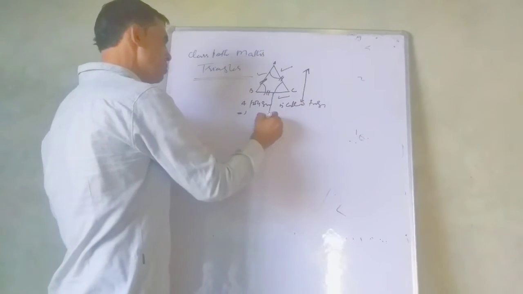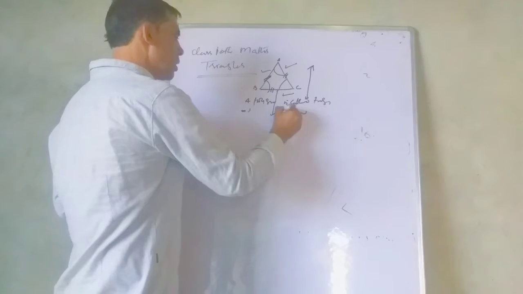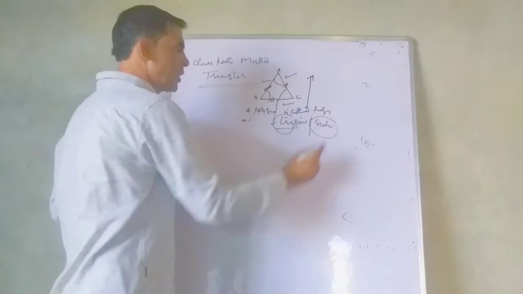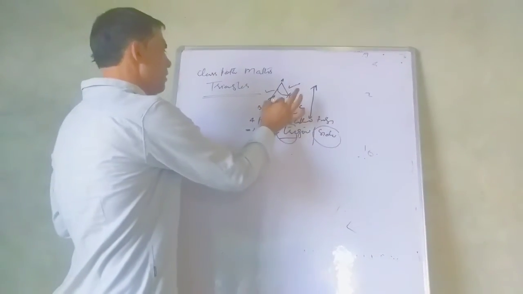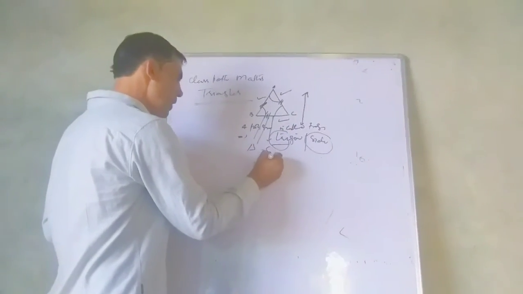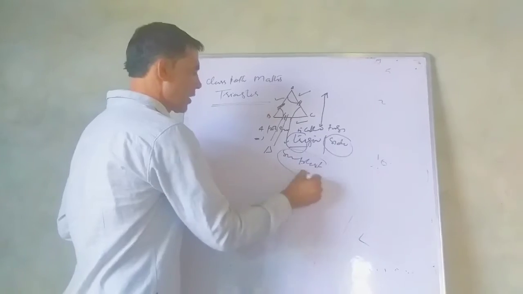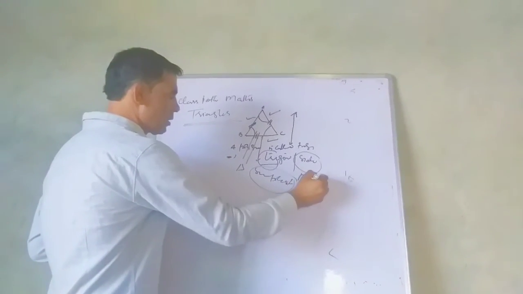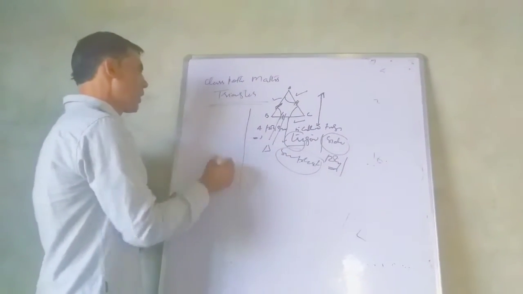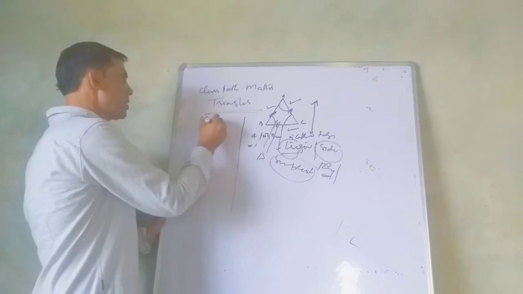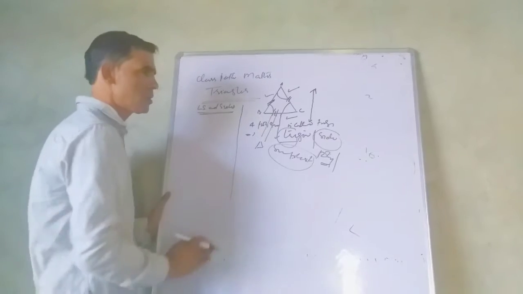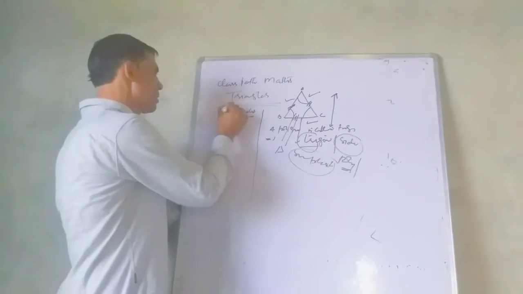And sometimes it is also called a trigon, because tri means three, gon means sides. A geometrical figure having three sides and three angles is a triangle. Or the simplest polygon is the triangle. And it's a very important geometrical figure. So triangles are classified on the basis of angles and sides.